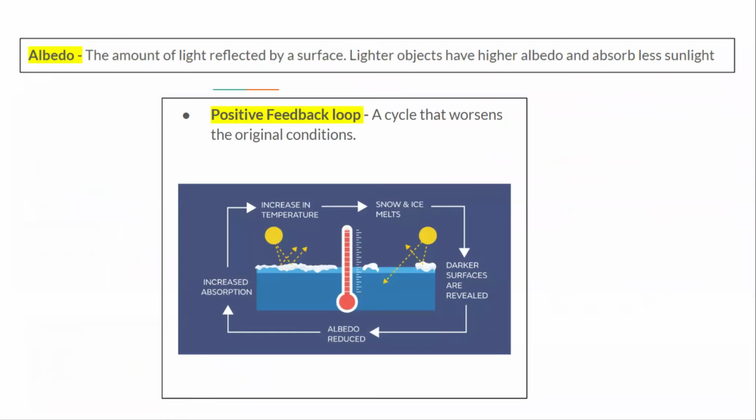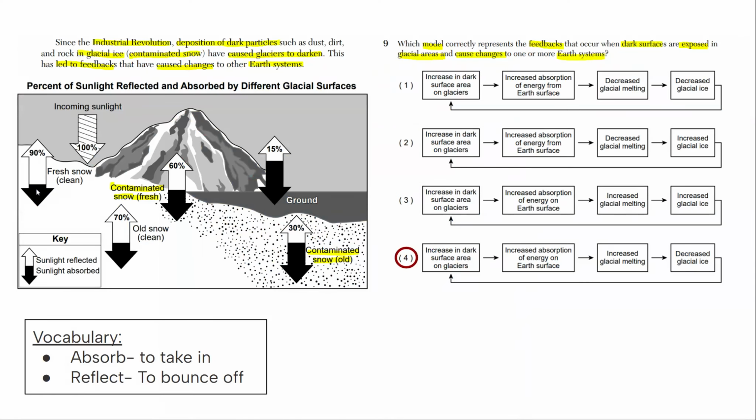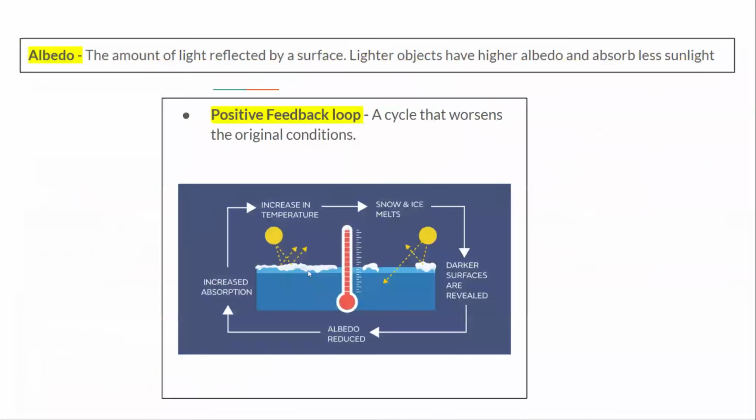But just so you know, albedo is the amount of light reflected by a surface, and lighter objects actually have a higher albedo. They absorb less sunlight and reflect more sunlight, just like this fresh snow. Versus darker surfaces, which absorb way more sunlight and reflect a lot less of it. And it creates a positive feedback loop, which is a cycle that worsens over time what the original conditions were.